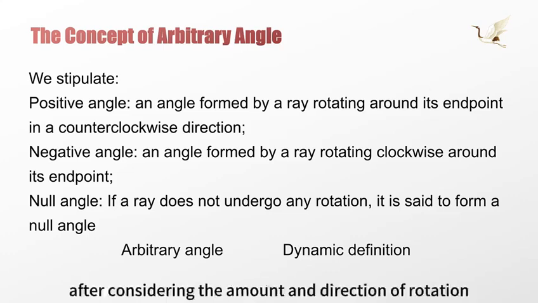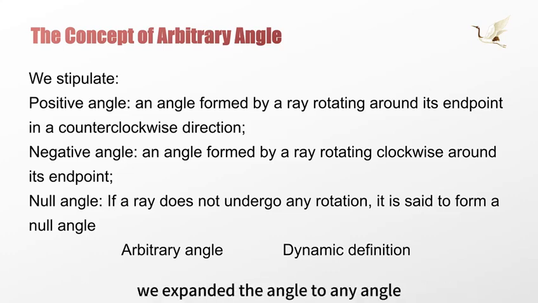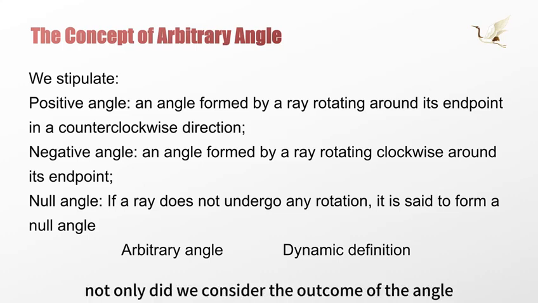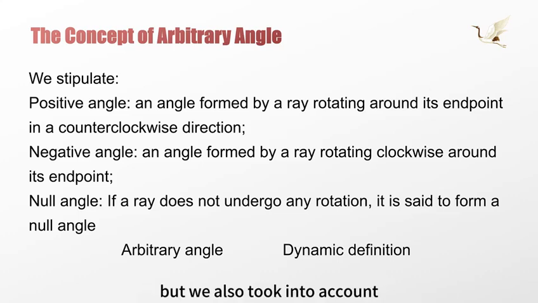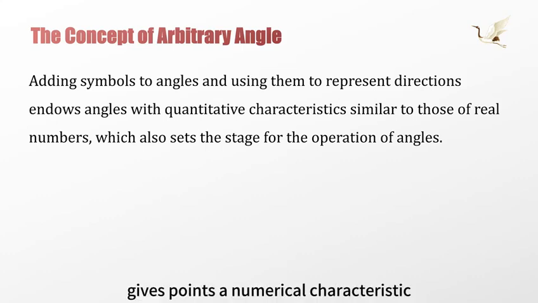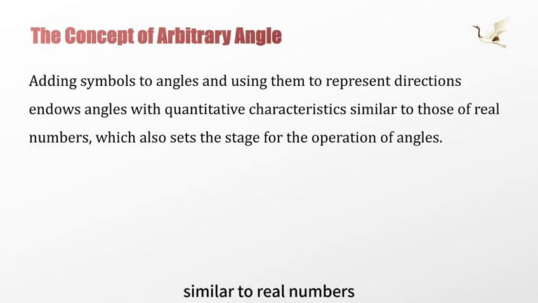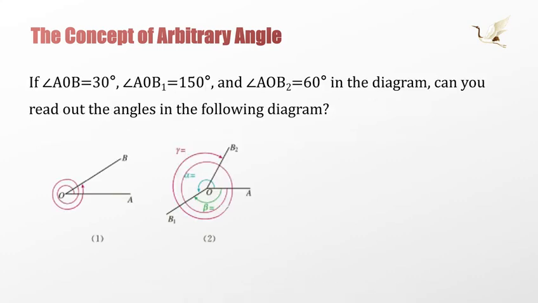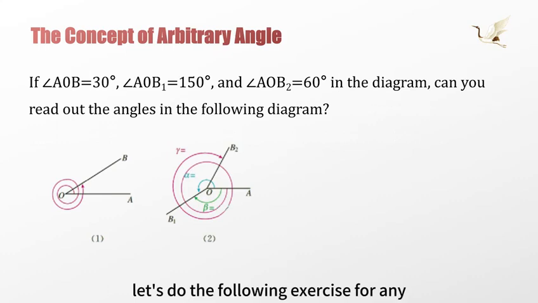In this way, after considering the amount and direction of rotation, we expanded the angle to any angle. Obviously, the arbitrary angle has a dynamic definition. We considered not only the result of the angle, but also the process of angle formation. Adding symbols to angles and using symbols to represent direction gives angles a numerical characteristic similar to real numbers, laying the groundwork for angle operations. Let's do the following exercise for arbitrary angles.